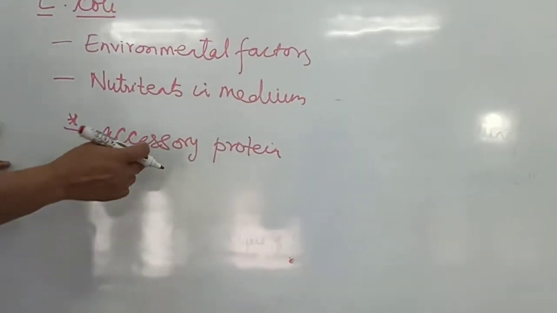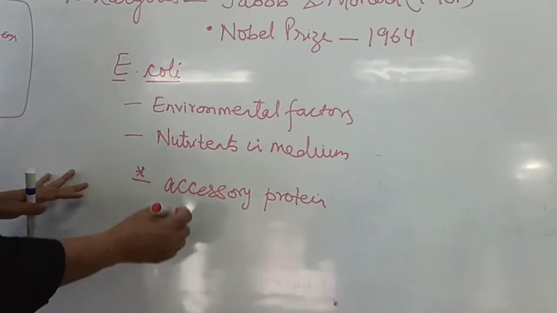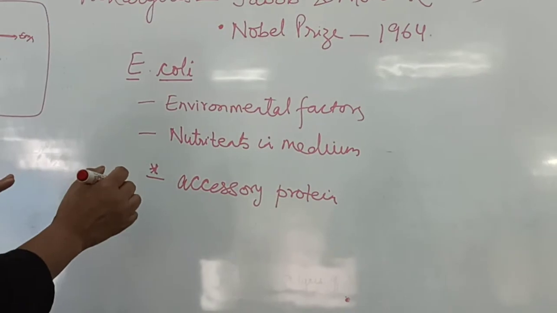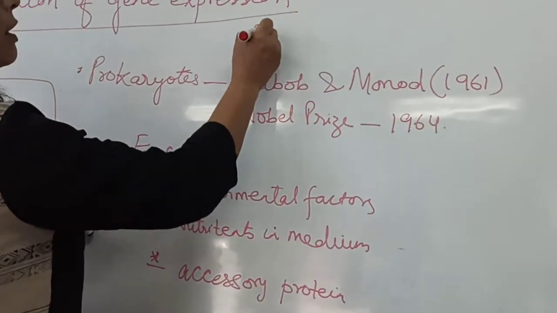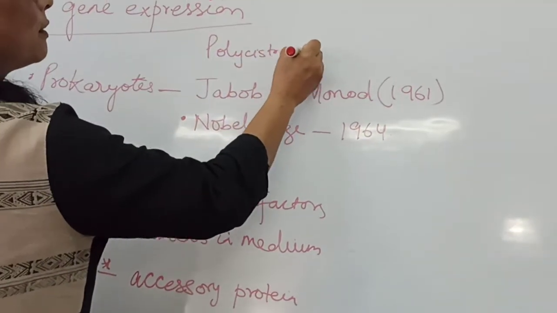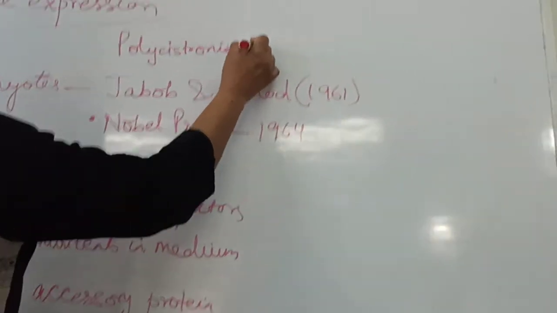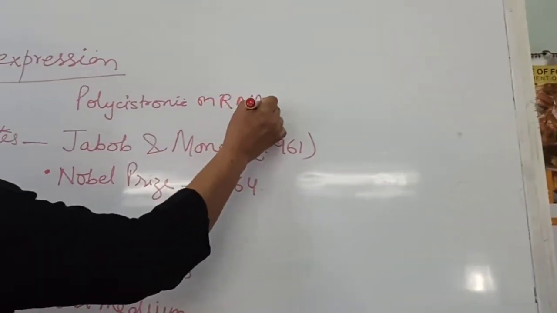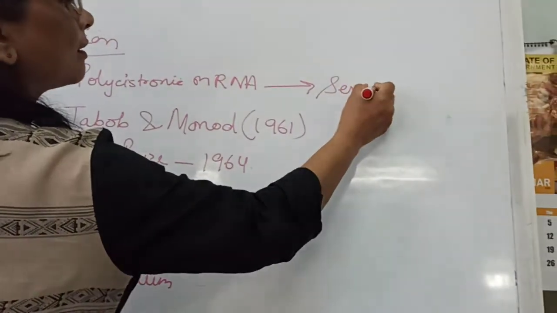And this is the one which will regulate the gene expression in case of E. coli. In E. coli, or in prokaryotes, we have to remember that the mRNA is polycistronic. Many cistrons are there, and it will give rise to several proteins.